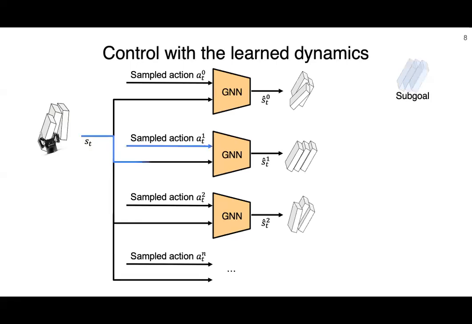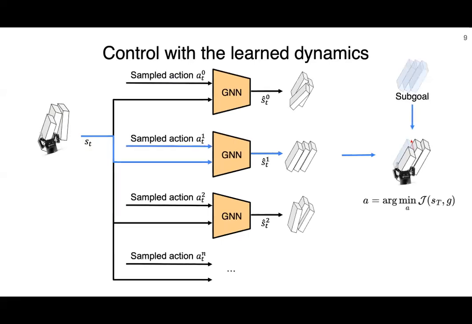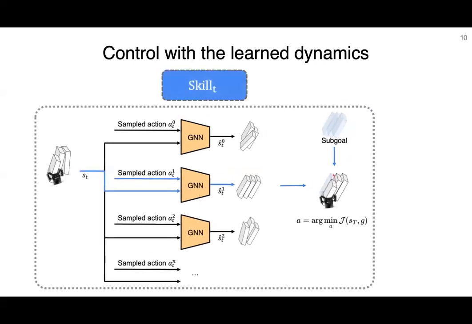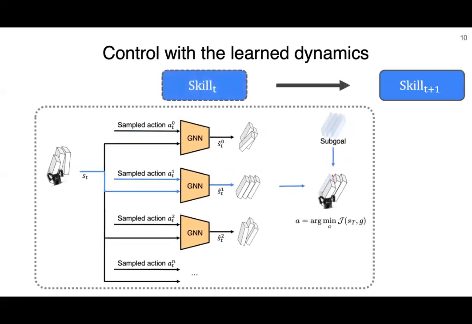We can then select the action that most closely aligns with the desired state. Our system goes a step further by executing these skills in a sequential manner. The skill serves as a higher level of temporal abstraction to facilitate efficient planning. This approach effectively guides our system, enabling it to accomplish stowing tasks with great efficiency.